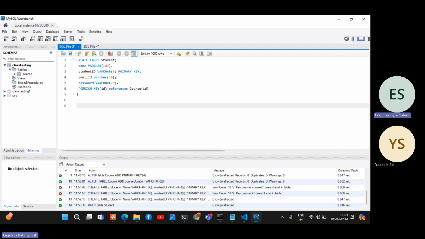In order to insert the data, we have the insert statement. Insert into course values. First I will take ID, right? All strings will be in single quotes, you already know. ID will be something like this, you already know. And course name will be testing manual plus automation. The same way we do for LMS.